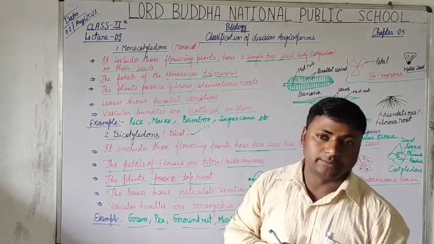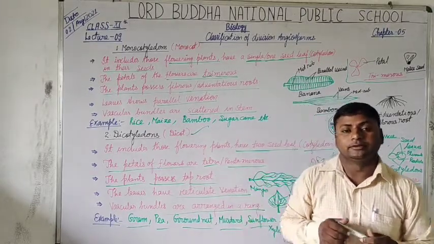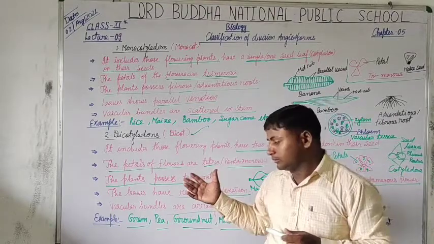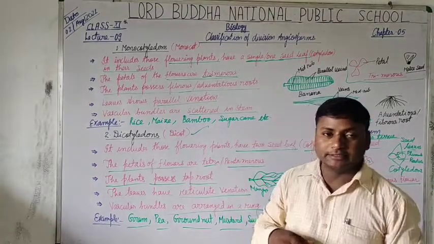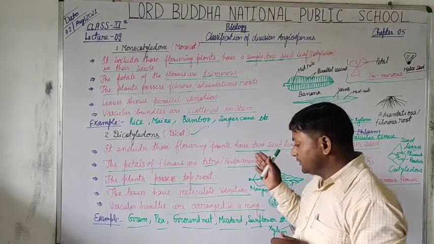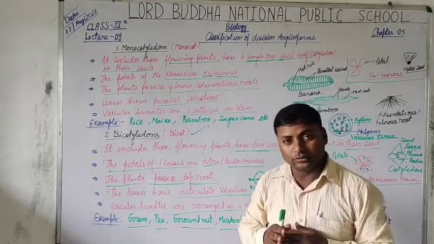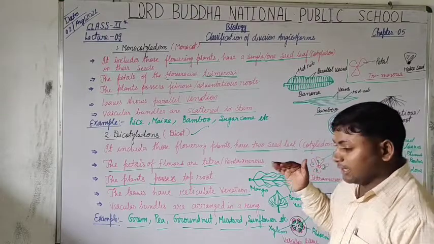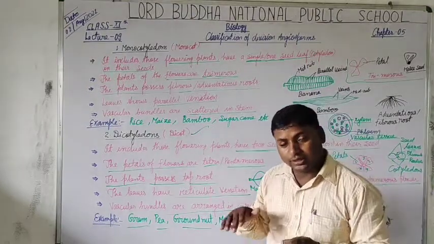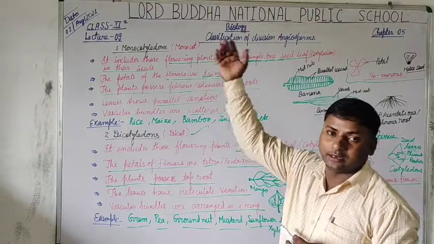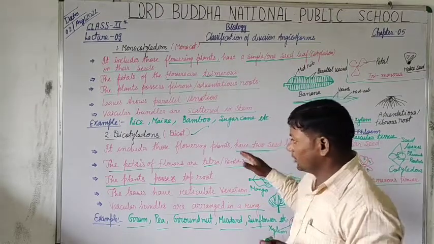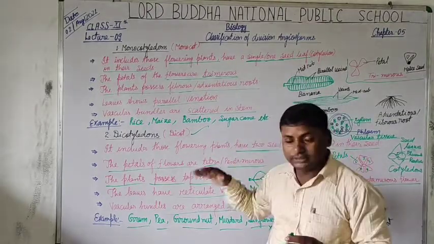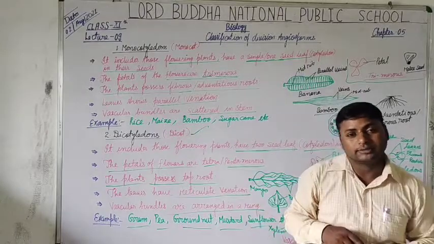There are lots of examples that can be found in our surrounding regions. Mustard is also a dicot. Almond is also a dicot. Cashew is also a dicot. So there are lots of examples of dicot plants in our surroundings.